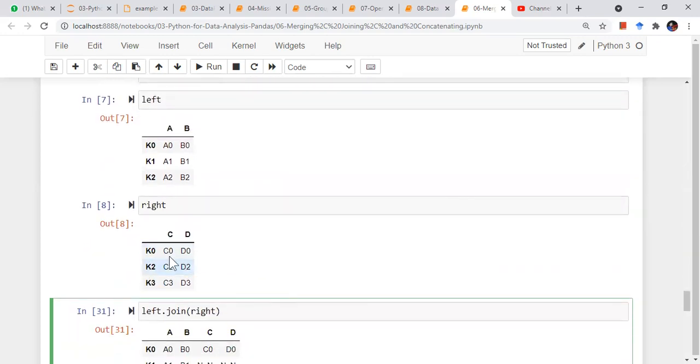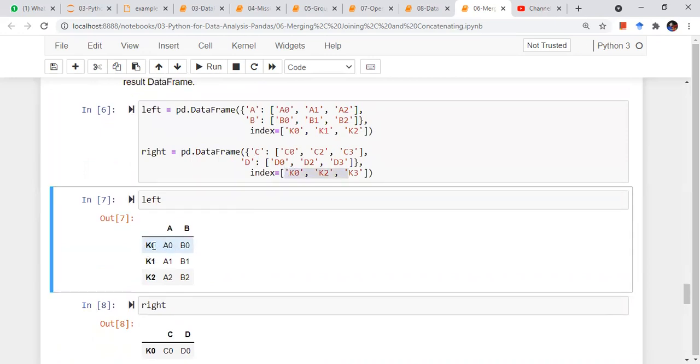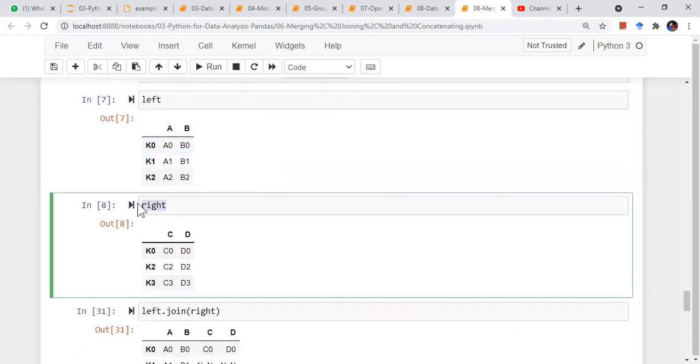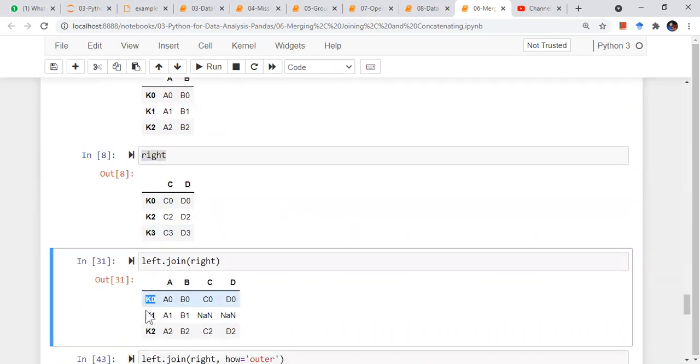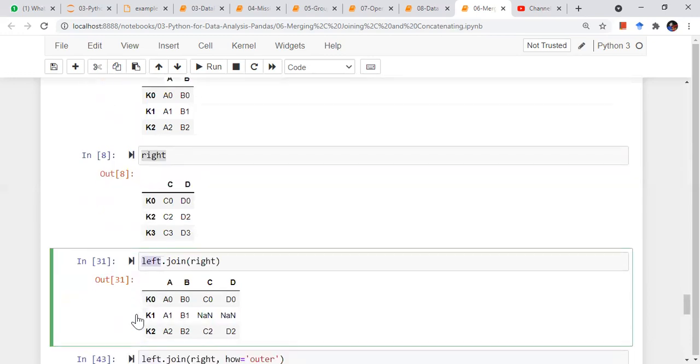Now here, the indexes I'm providing manually, right? So here the indexes are K0, K1, K2. In the right data frame, the indexes are K0, K2, K3. So I will get only values for K0, K1, K2, right? So I will get all the indexes of the left data frame only, right?